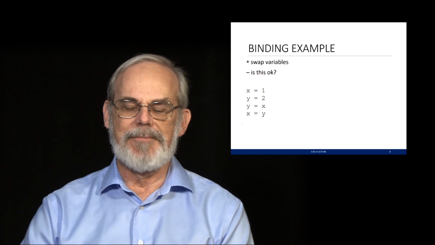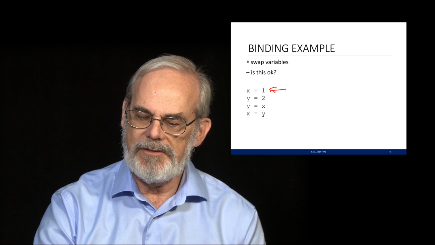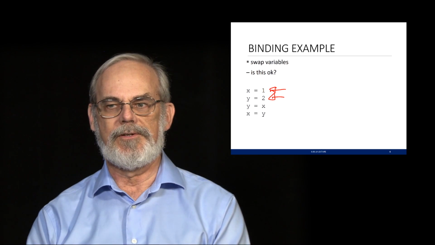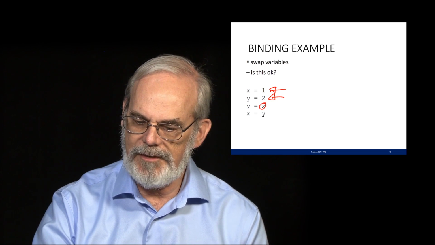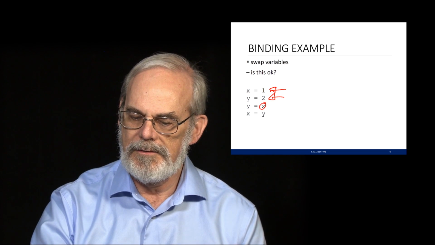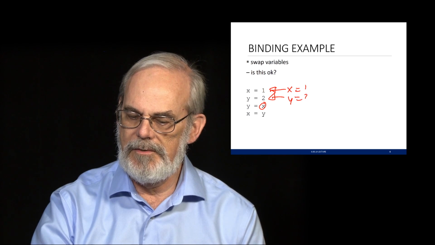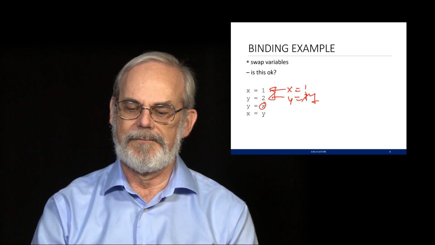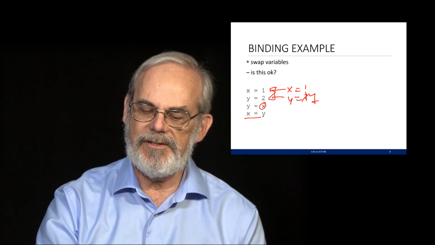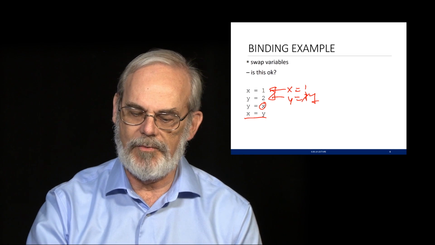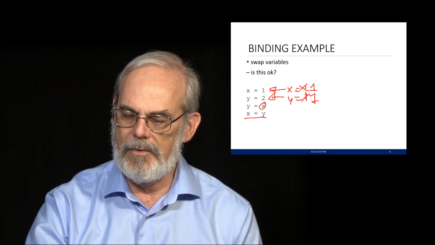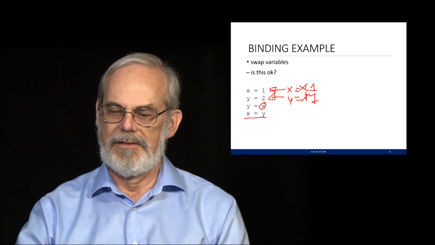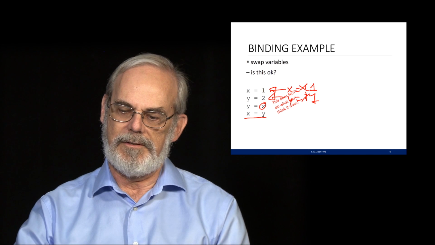Wrong. Let's think about it. The first expression assigns x the value 1. The second expression assigns y the value 2. The third expression gets the value of x, which is 1, and assigns it to y. So I have x is 1, I have y is 2. I look up the value of x. I now assign it to y, so the 2 is replaced by 1. Oh, now when I do this expression, it says, what's the value of y? It's 1. Assign it to x, and I replace the 1 with a 1. So it didn't swap them because there's a sequence to this operation. Okay? It doesn't do what you think it was going to do.